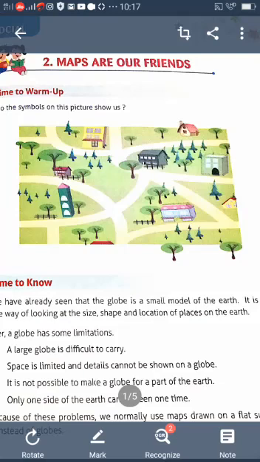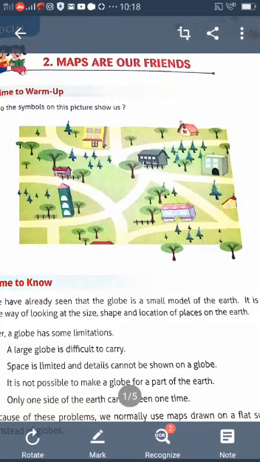And there are also many longitudes. They are also imaginary. What is the prime meridian, how many longitudinal lines are there, and how do these lines help to locate the places? Understood? These are all the important things we learned in the first chapter.